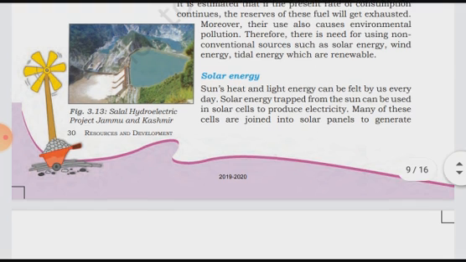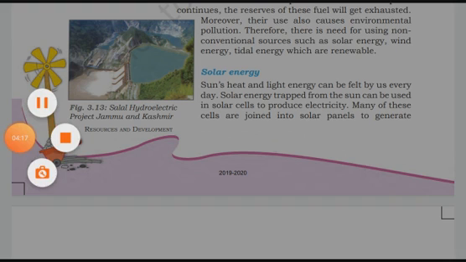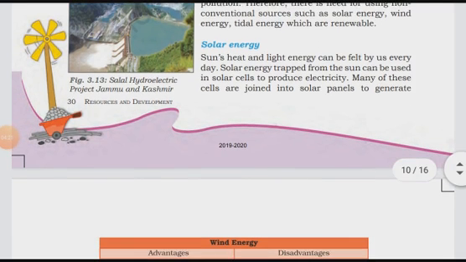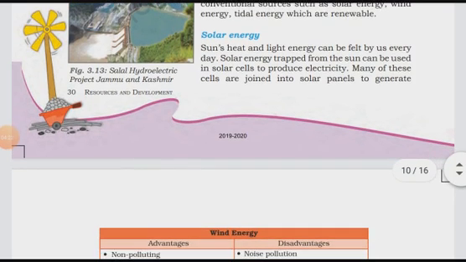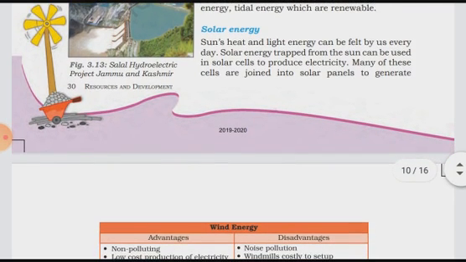First they have given here about solar energy. What have they given under this? The sun's heat and light energy can be felt by us every day. As you all know, if you are standing outside in the sun rays, we definitely feel heat as well as light. Solar energy trapped from the sun can be used in solar cells to produce electricity.